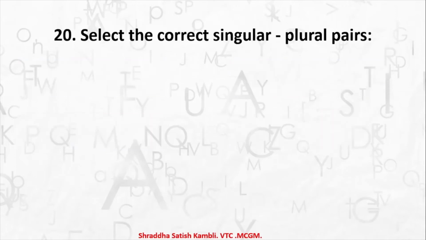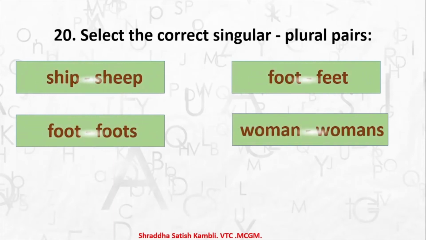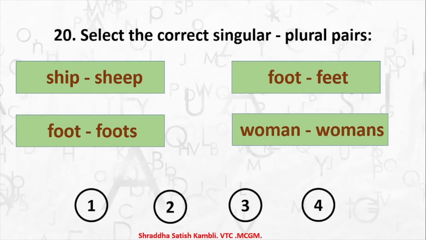Coming to the last question in this pattern, select the correct singular plural pairs. Okay, ship, sheep; foot, feet; foot, foots; woman, womans. Which one is the correct one? Yes, it is the second one, foot, feet. You put 1 foot forward and you have 2 feet.